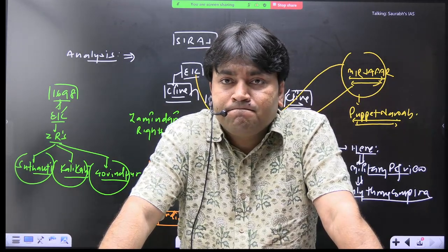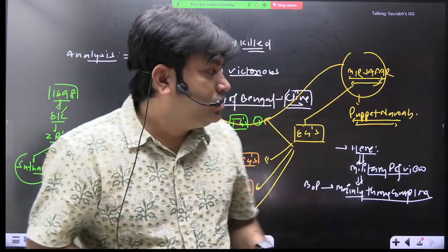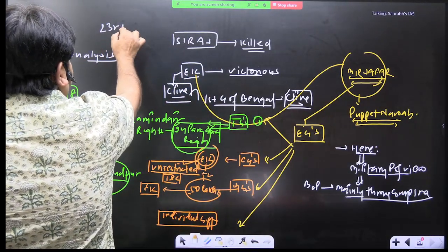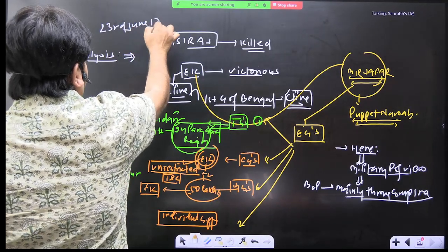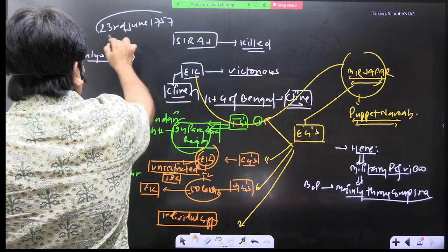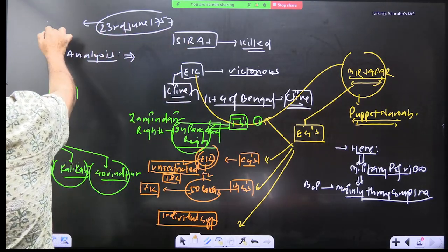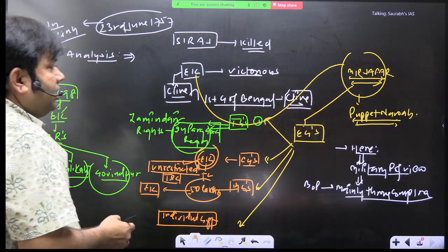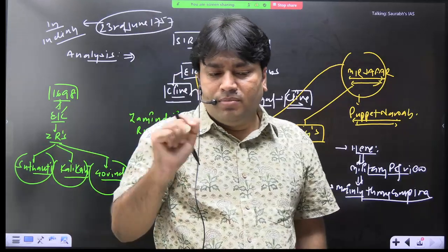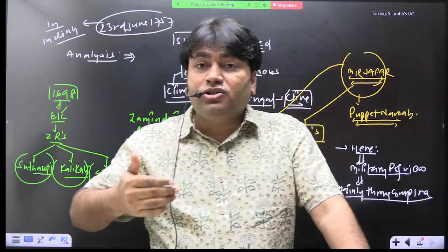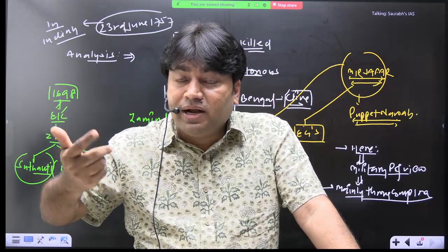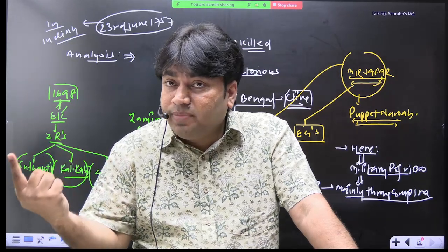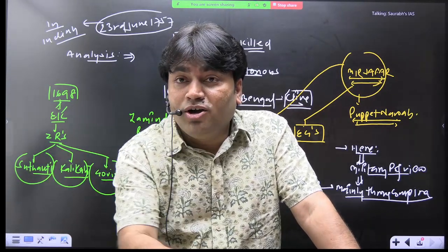Now this battle holds a very important place in Indian history. 23rd June 1757, this battle holds a very important place in Indian history. Why? Because the consequences of this battle are very much important. Why am I saying the consequences of this battle are very much important?